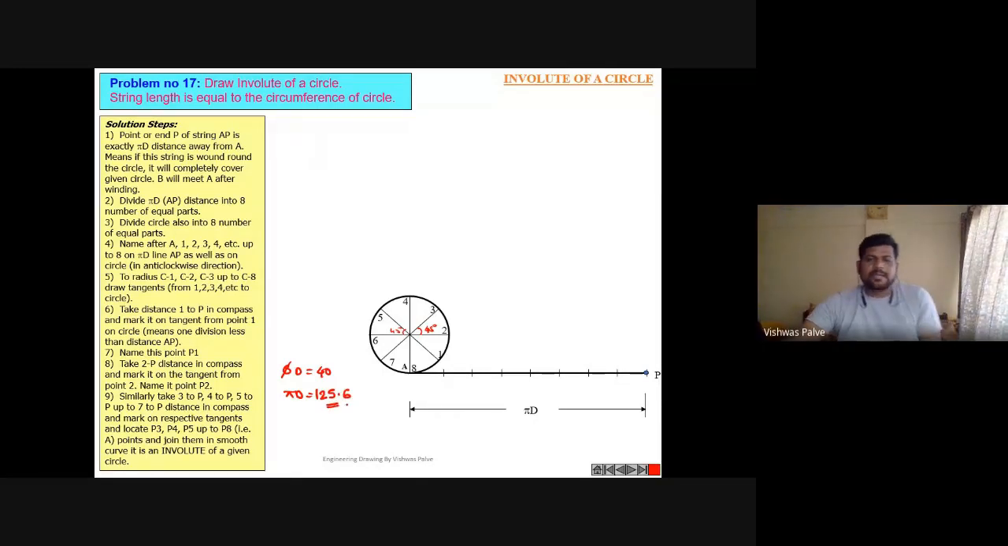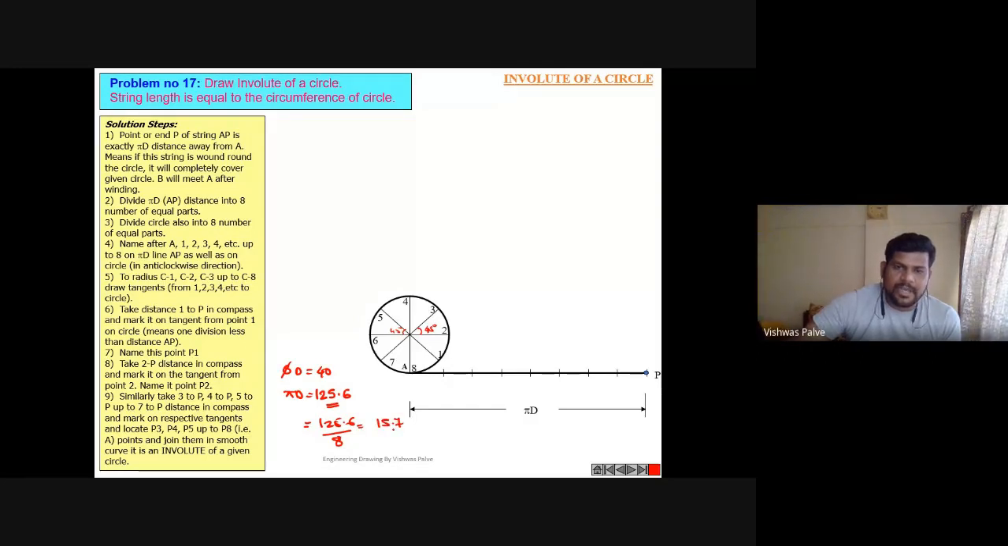Okay, 125.6. Now, is it possible to divide this 125.6 line into 8 equal parts? If I divide it into 8 equal parts, what will you get? Divided by 8, you will get 15.7.